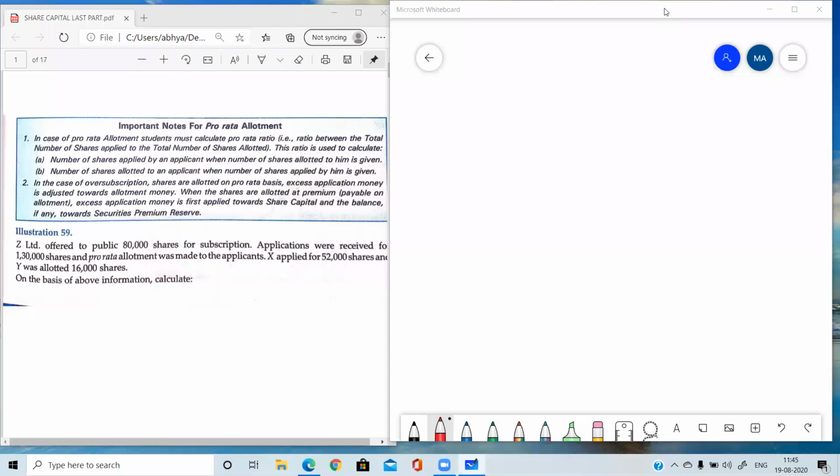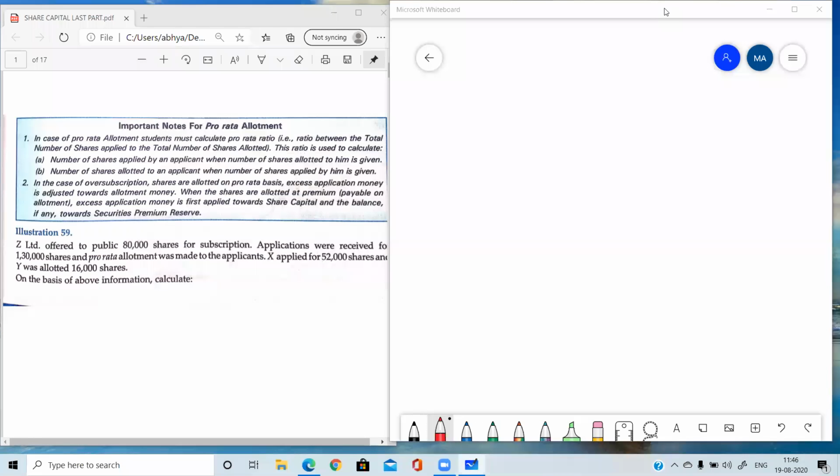Accountancy, Chapter 8, Share Capital, and the topic is Pro Rata Allotment, Forfeiture and Reissue of Shares originally issued as Pro Rata Allotment. Okay, so we will be doing such type of question today. So I'm reading the question, illustration number 59.